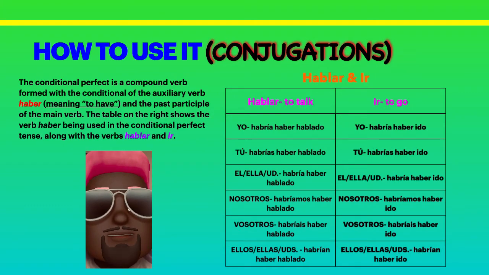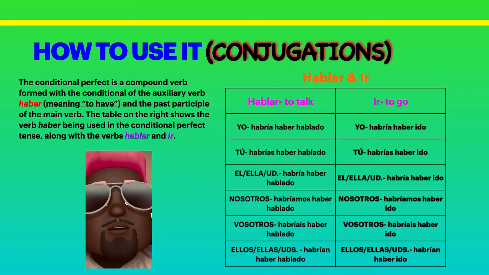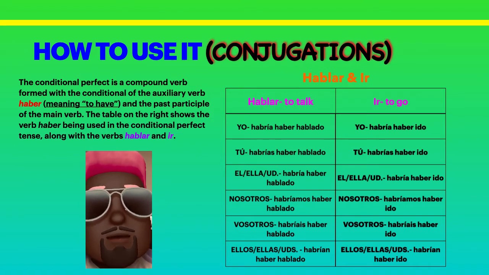Okay, everybody. So we went over when to use the conditional perfect tense. Now we are going to go over how to use it. The conditional perfect is a compound verb formed with a conditional of the auxiliary verb haber, meaning to have, and the past participle of the main verb.